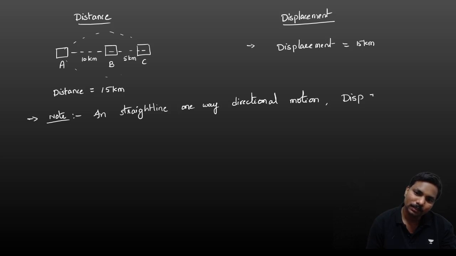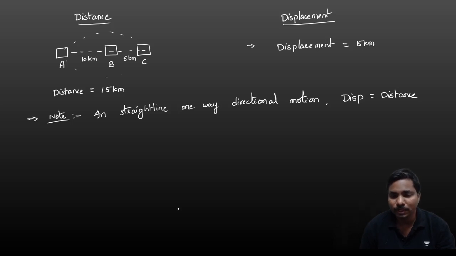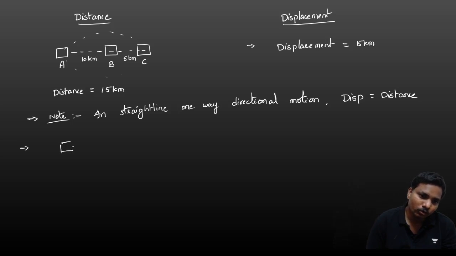Displacement is equal to distance. Very important point. Displacement is equal to distance. So in straight line, one-way directional motion, displacement is equal to distance. In the bidirectional case, for example, if a car is moving from A to